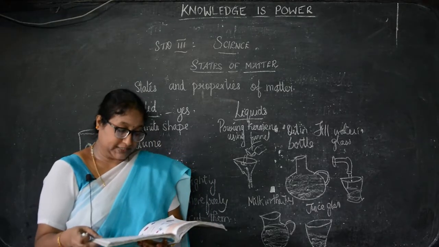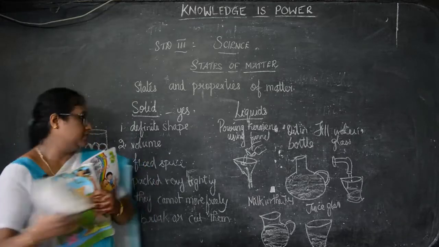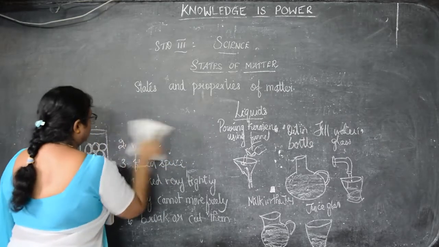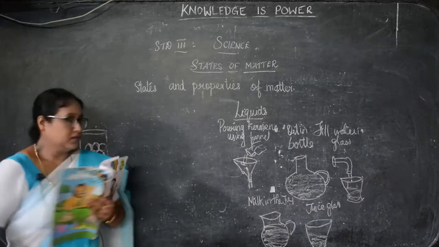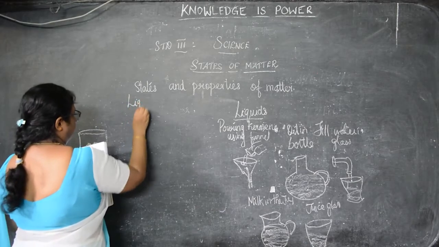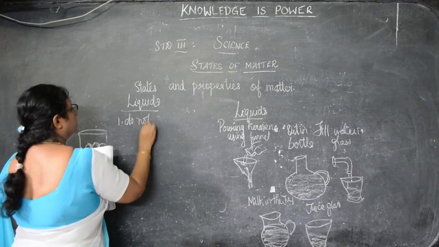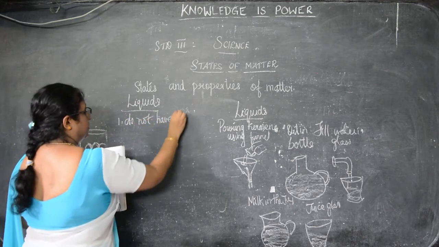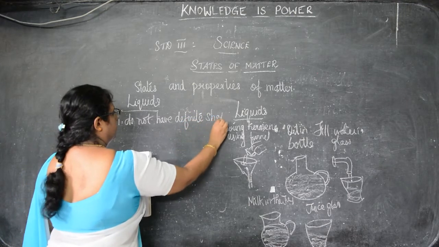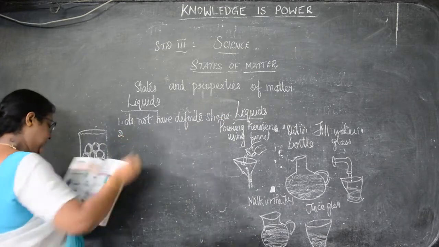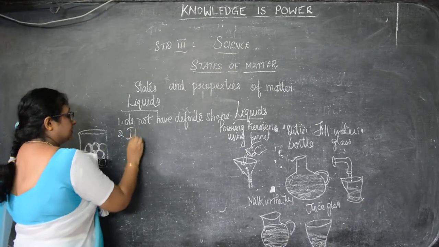Liquids are things that do not have a definite shape. But it occupies space.